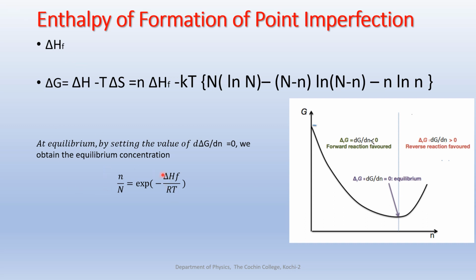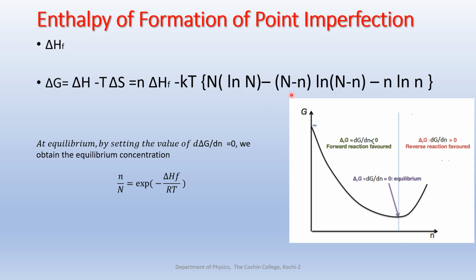This is obtained by differentiation of the expression for delta G with respect to small letter n, d by dn. I'm just leaving out the mathematical steps. Okay, you can try that. When you differentiate the first term, that will give only delta HF. When you differentiate the next term, that is n log n, use the identity for the derivative of a product uv, you can use that.